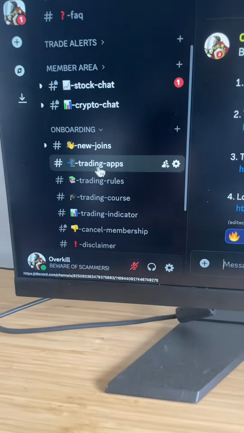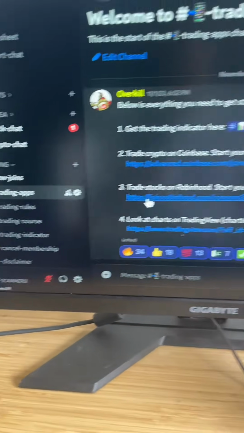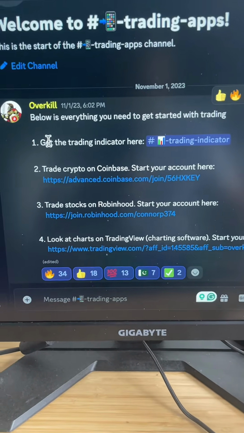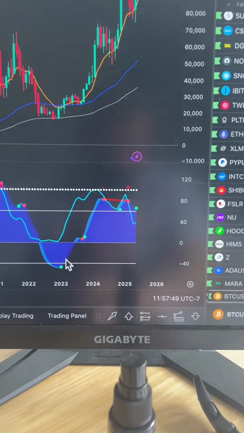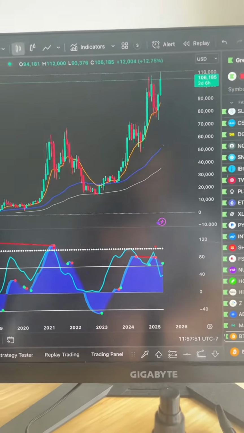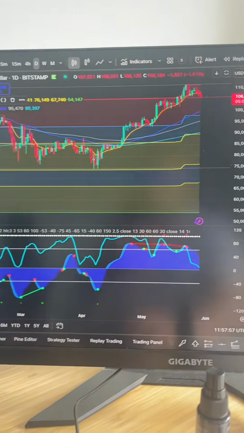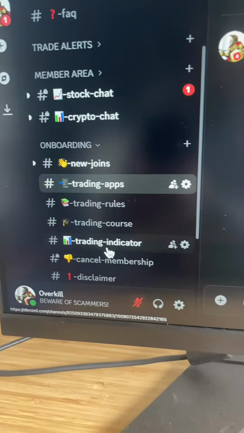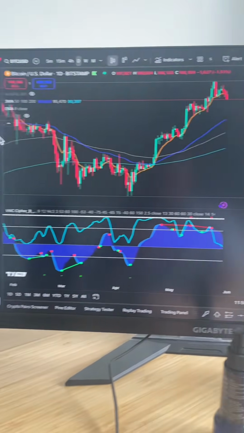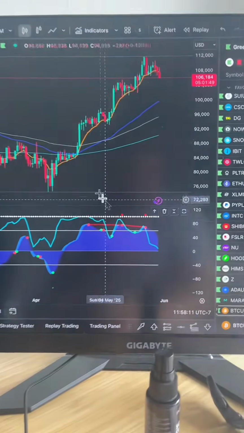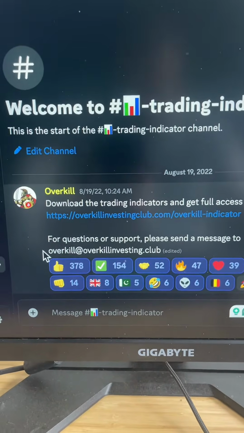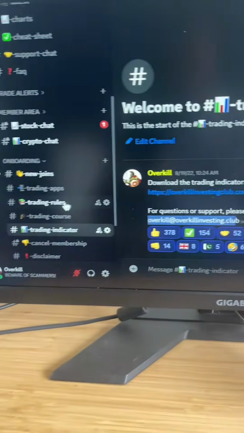Right here in the trading apps tab, down in the onboarding section, you can see everything that I use. The indicator that we talk about, the red and green dots, the EMAs, the Fibonacci that we use, which is the golden zones and the red zone and things like that. You can get access to that by clicking on this trading indicator tab right here. It takes a couple of clicks and literally everything loads directly into your TradingView account. Your screen will look exactly like my screen when you click this link. If you have questions or need help loading that in, there's my email right there.